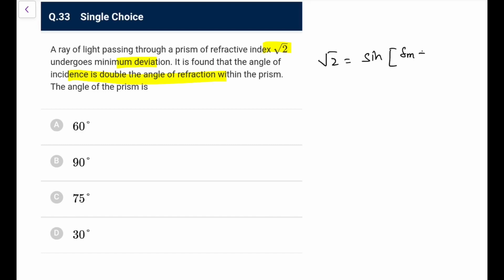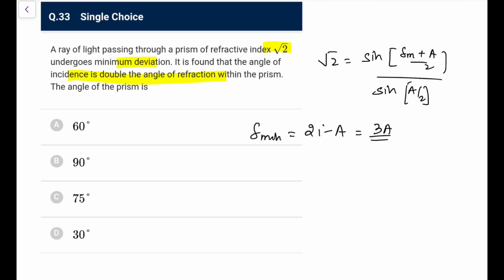Okay, so I can write delta min plus A by 2 upon sine of A by 2, that is being written here. And what is given is that the angle of incidence is double the angle of refraction within the prism. So what we can write, delta minimum in this case is 2i minus A, because of symmetry. I is equal to A, and I is double the refractive index, so it becomes 4A minus A, that is 3A. So delta minimum is double the angle of refraction within the prism.